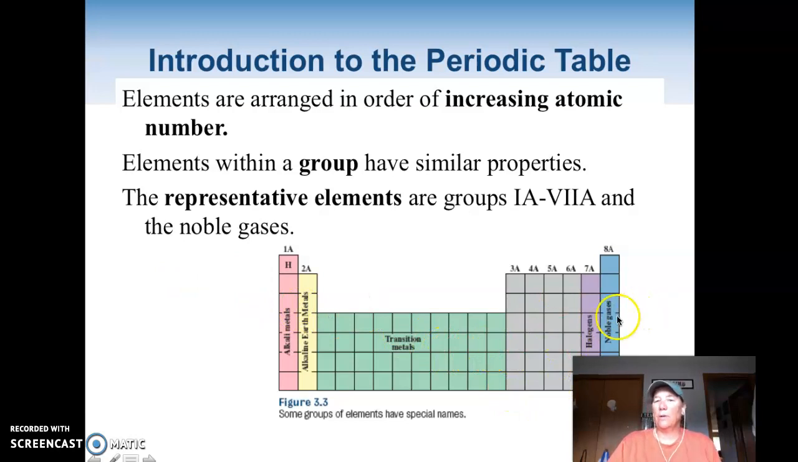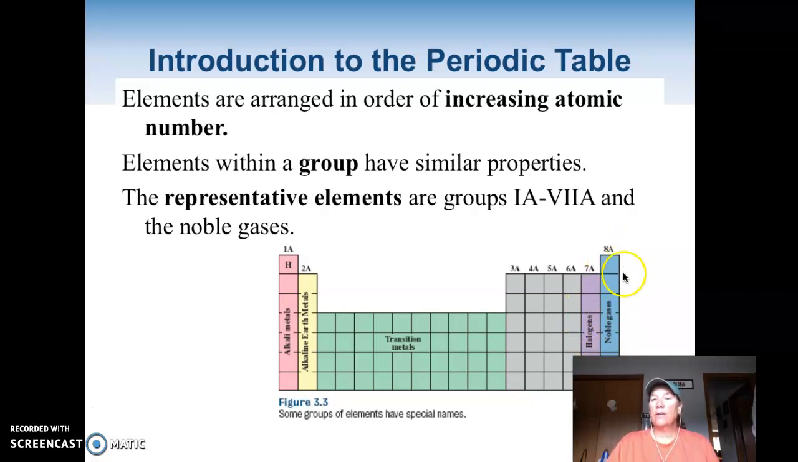So they're kind of left out. But this group, 7A, this is fluorine, chlorine, bromine, iodine. These are called the halogens. And the halogens have similar characteristics, plus when they combine with a metal, they form a salt. And that's what halogen means, salt former.